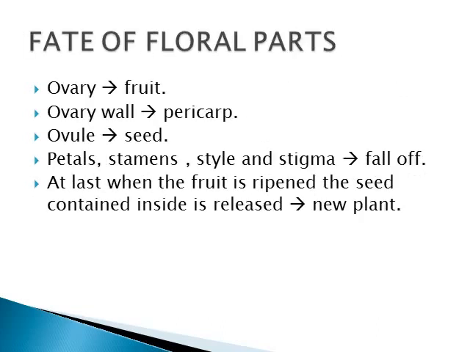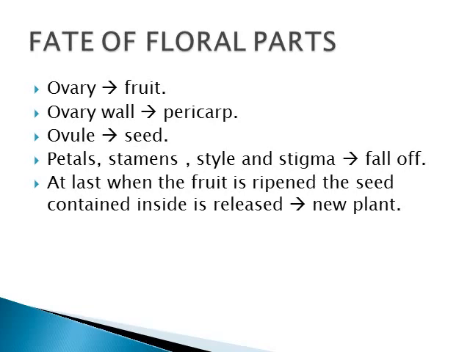What happens after the fertilization is over? We very well know that after fertilization the ovary changes to fruit and the ovary wall changes to pericarp, the ovule changes to seed, and the petals, stamen, style and stigma fall off. At last, when the fruit is ripened, the seed contained inside is released and grows into a new plant. The remaining parts, the integument, placenta, egg cell, synergids, all undergo changes. That is clearly given in the book on page number 45.